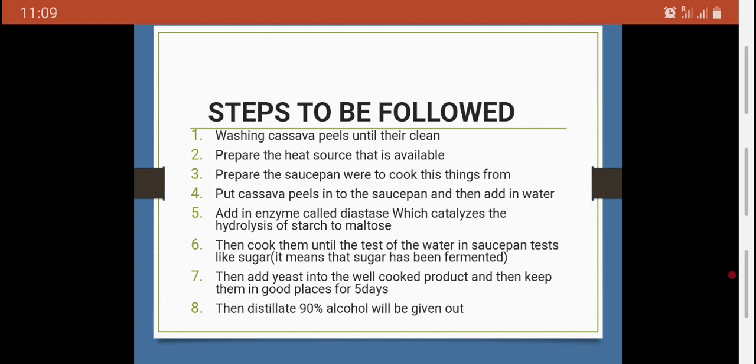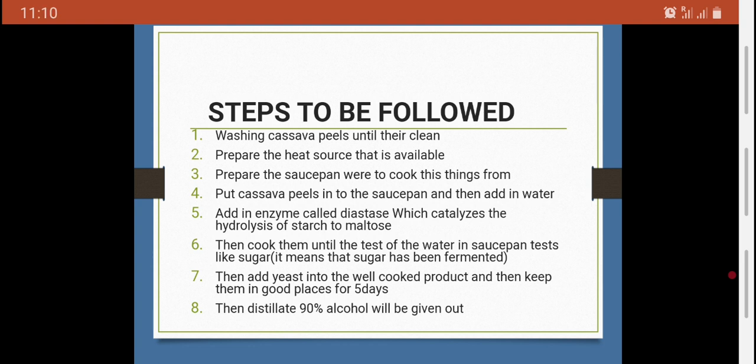Then remove those things and put them down. While waiting for them to cool, grind them or mortar them until they become porridge form.